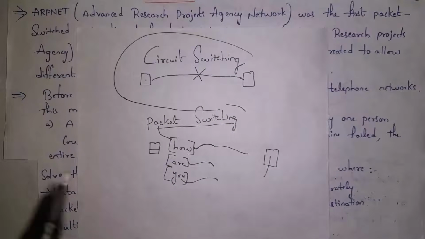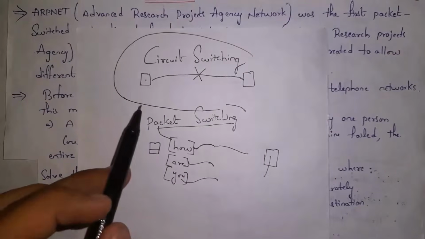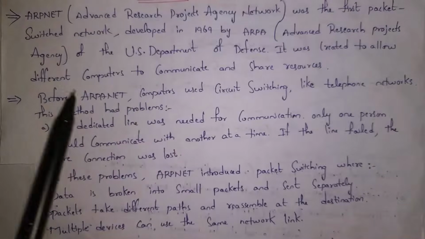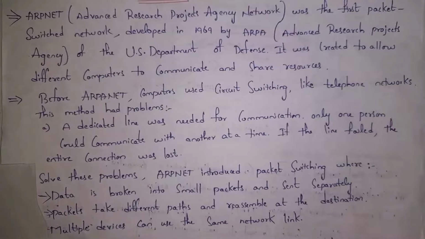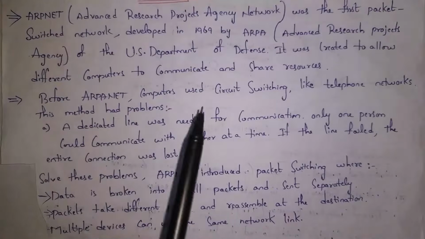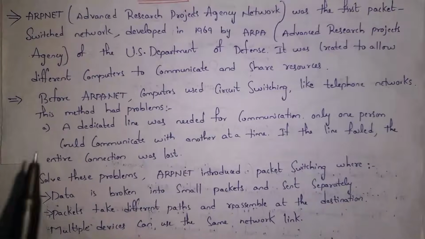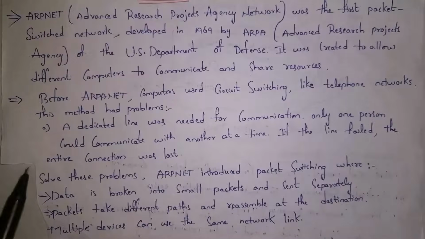Packet switching was first introduced by ARPANET in order to overcome the problems of circuit switching. Before ARPANET, computers used circuit switching like telephone networks. This method had problems, that is, a dedicated line was needed for communication. Only one person could communicate with another at a time. If the line fails, the entire connection will be lost.